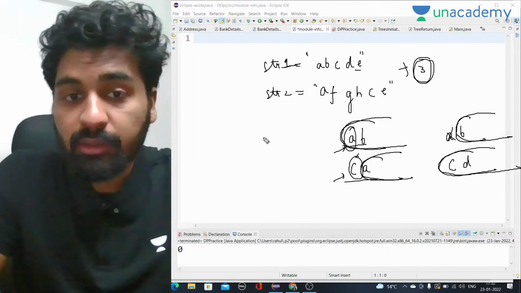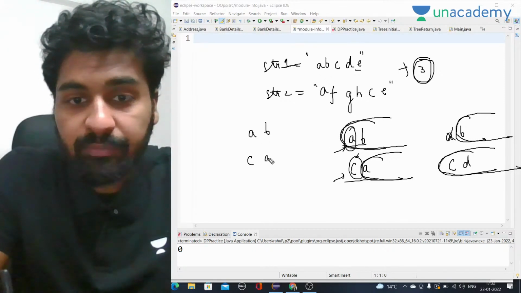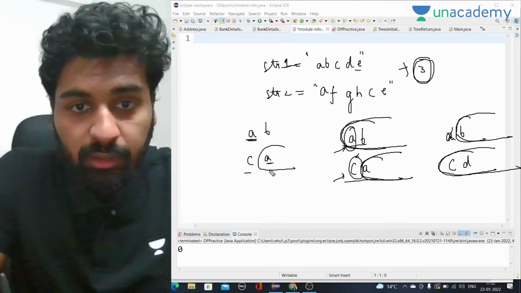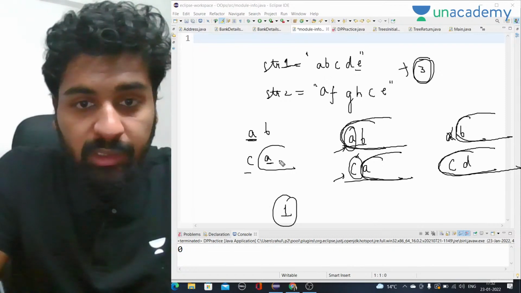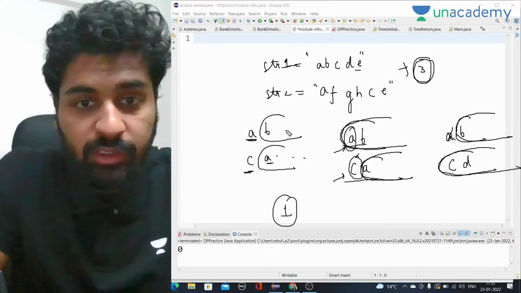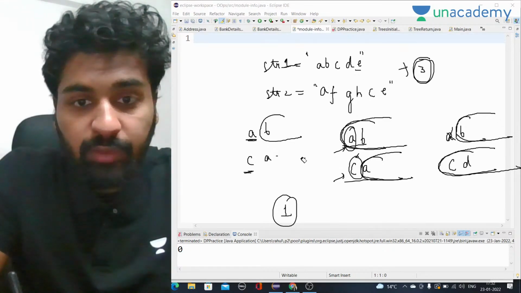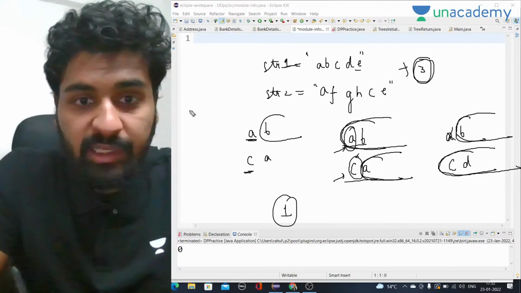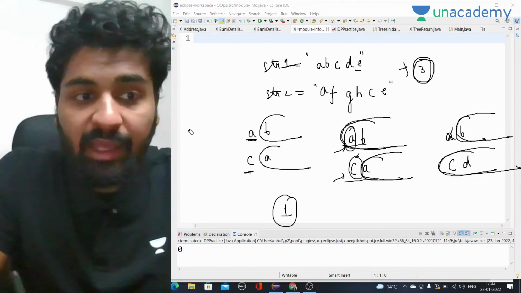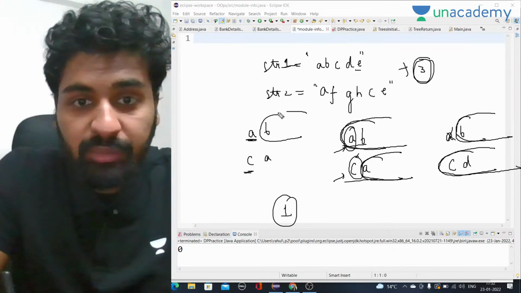What I'm trying to say is, let's say AB and CA. Now A and C are not equal. Either I try to find this A in the rest of the string. This A and A are equal, so the common length will be 1, and there is nothing else after it. Or I try to find this C in this part of the string, because A and C are not equal.